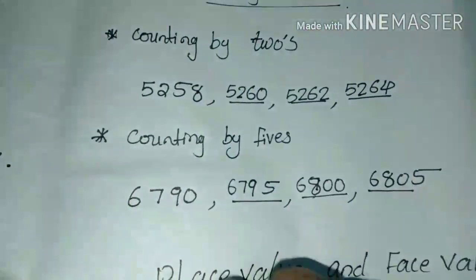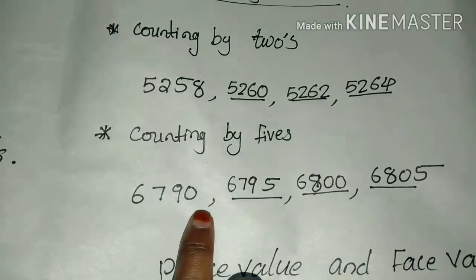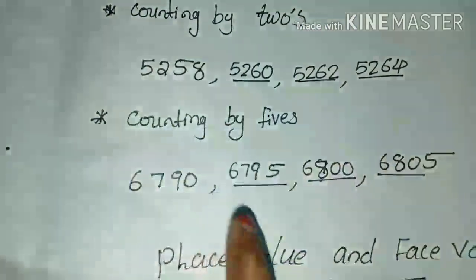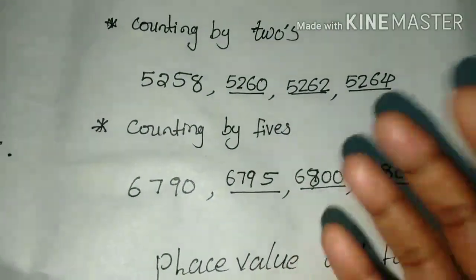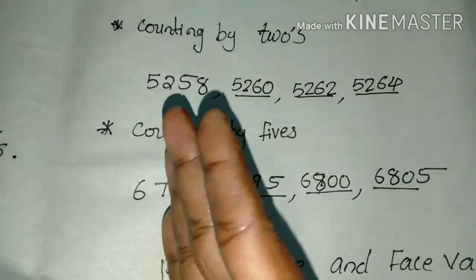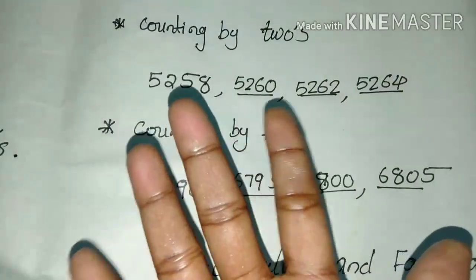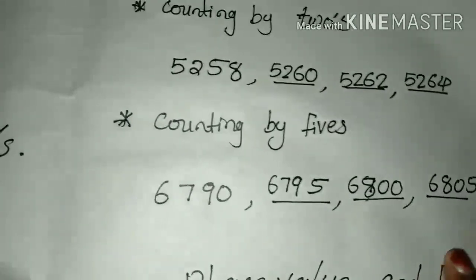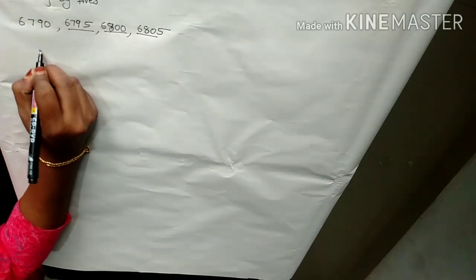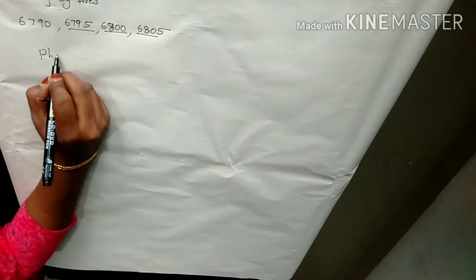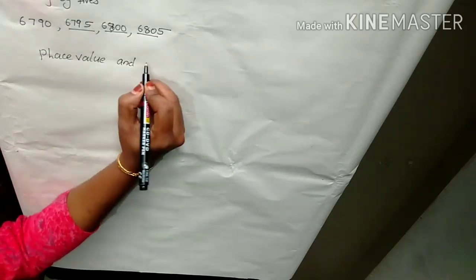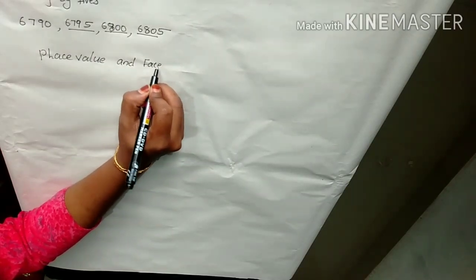Then counting by 5. Here we add 5. So 6,719 plus 5. 91, 92, 93, 94, 95. So we get 6,795. Then again add 5. We get 6,800. Then 6,800 plus 5, we get 6,805.